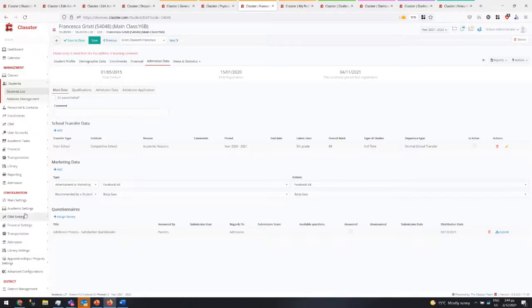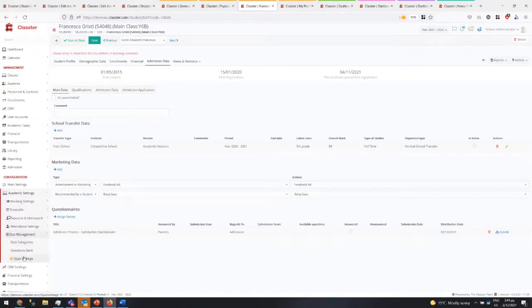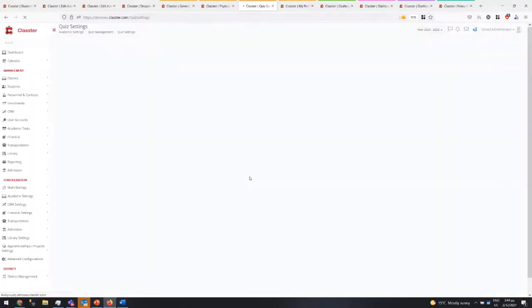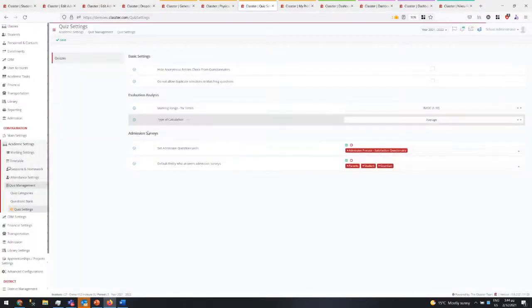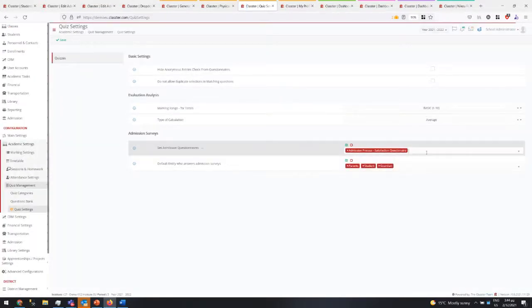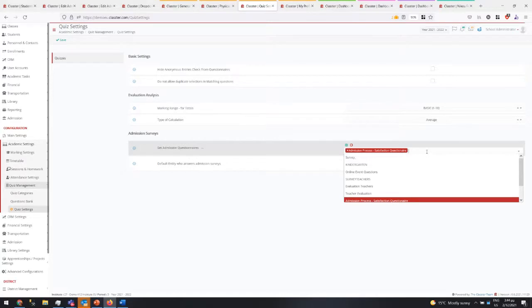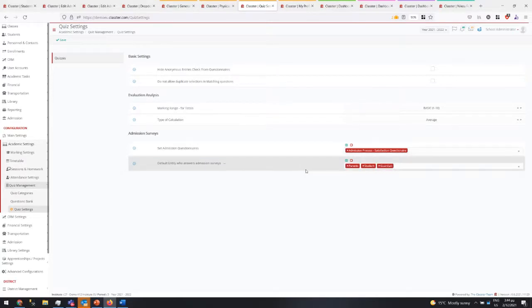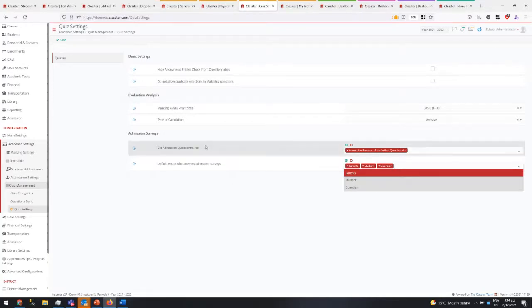The way to configure that is in the academic tabs, in the quiz management, quiz settings. You go to the quizzes and set one or more quizzes that you want to be quiz types, quizzes you want to be available for that process, and who is going to answer. The availability is in the drop down. That is quite simple. This is what it does. The next thing related to the quizzes is